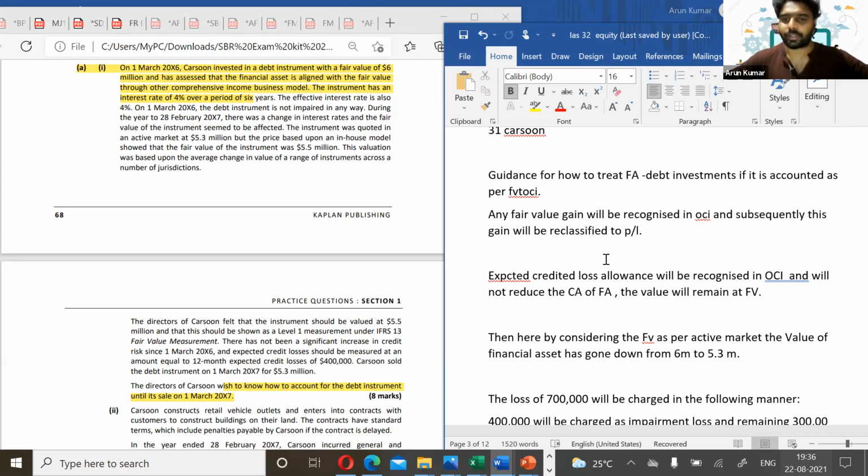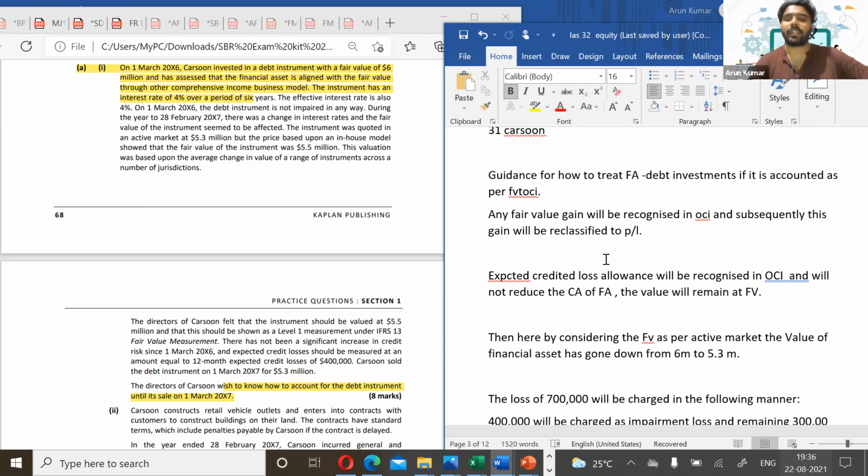We have discussed it yesterday. The expected credit loss allowance will be recognized in OCI, and it will not reduce the carrying amount of the financial asset. The value will remain at fair value itself, isn't it? Because it is the FVTOCI model.